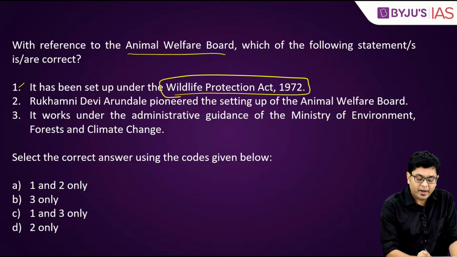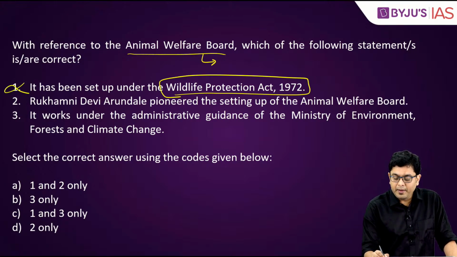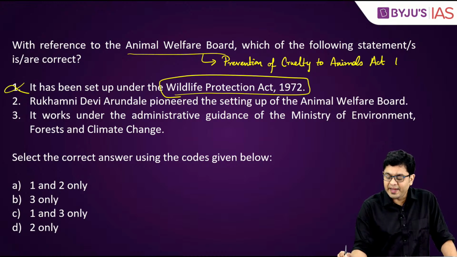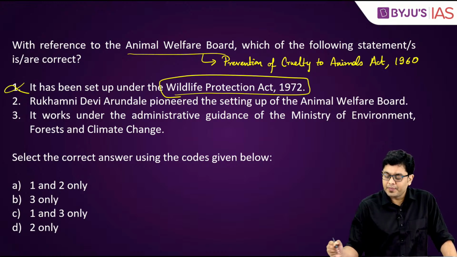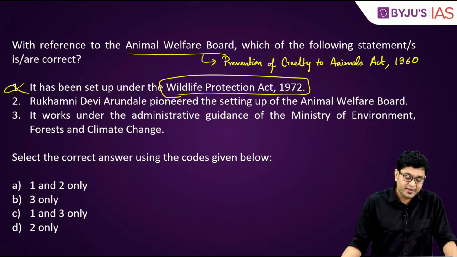This is incorrect, because this has been set up under the Prevention of Cruelty to Animals Act, 1960. So it has not been set up under the Wildlife Protection Act. So the first statement is incorrect.